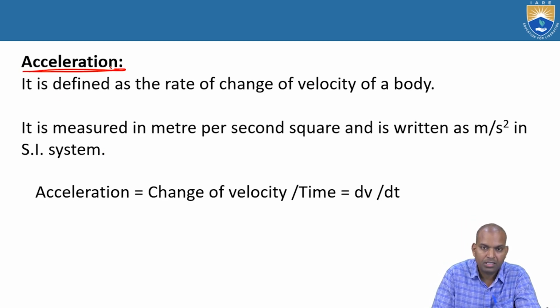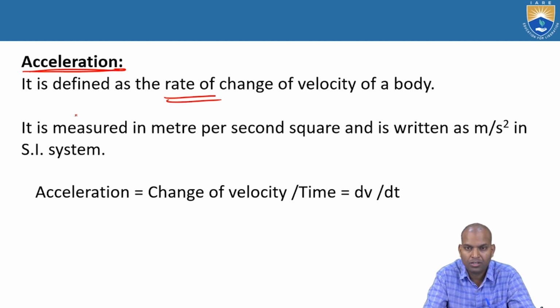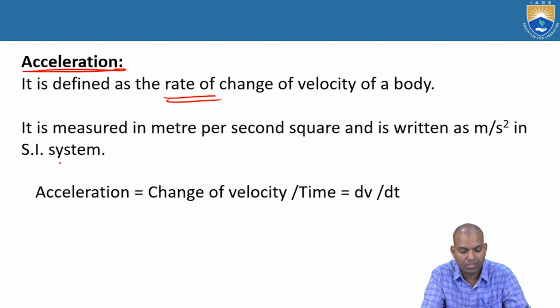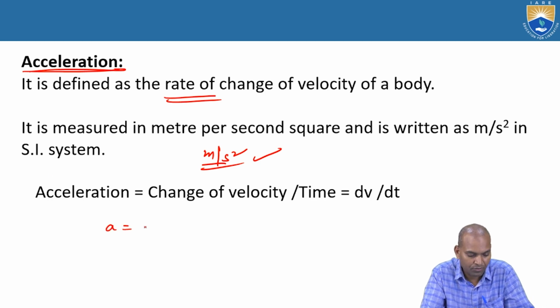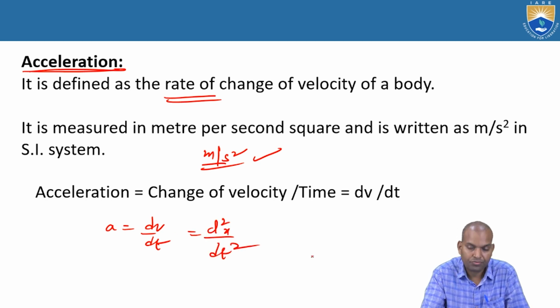What is acceleration? Acceleration is defined as the rate of change of velocity with respect to time. The rate of change of velocity of a body is known as acceleration. Acceleration is measured in meters per second squared in the SI system. A equals dv by dt, the change of velocity with time, or d square x by dt square.